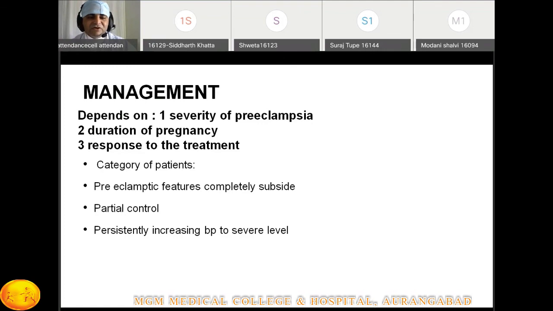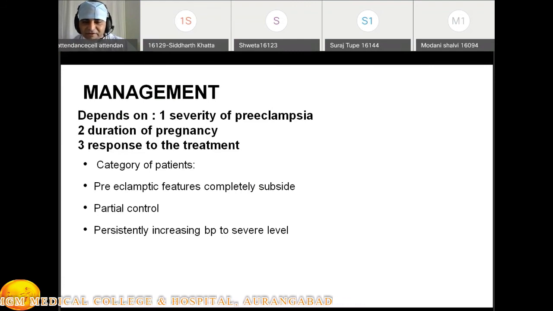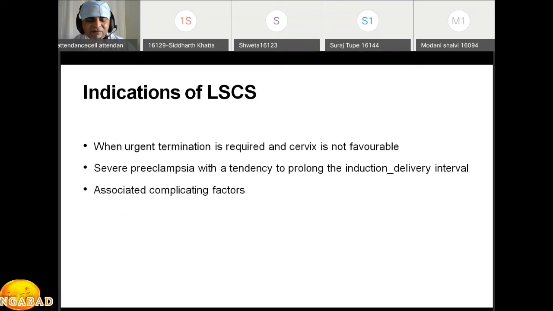If there are complications of severe preeclampsia or deterioration in the presentation of preeclampsia, our aim is to terminate the pregnancy, considering the mother's health. We first think of the mother's health, and then we think about the fetus. If there is any deterioration at any time, first our management should include termination of the pregnancy.